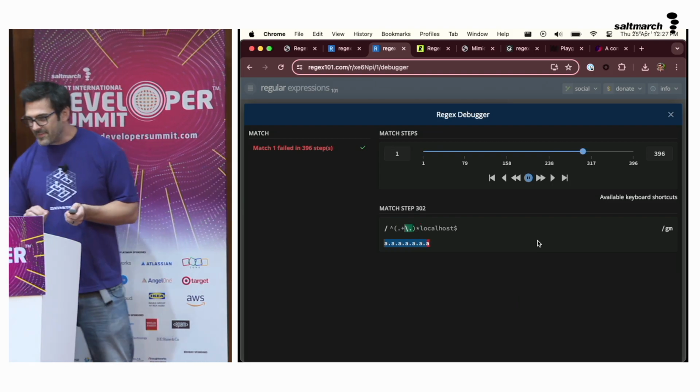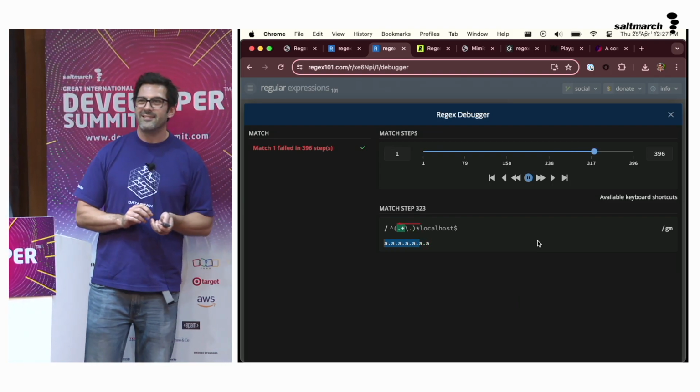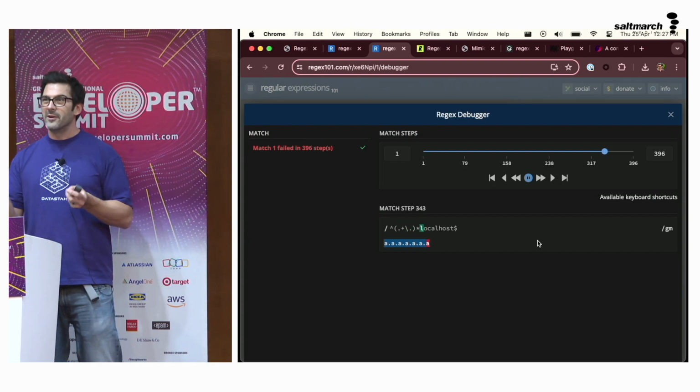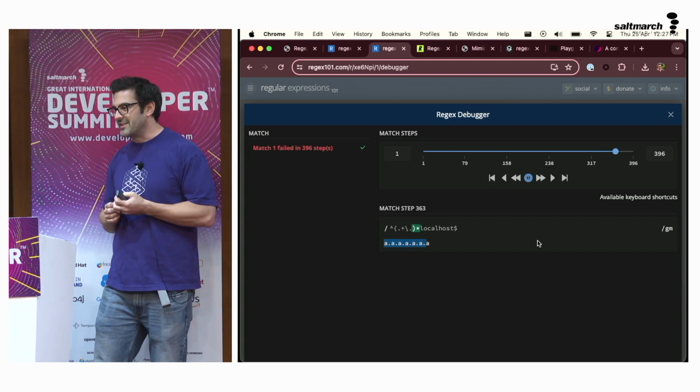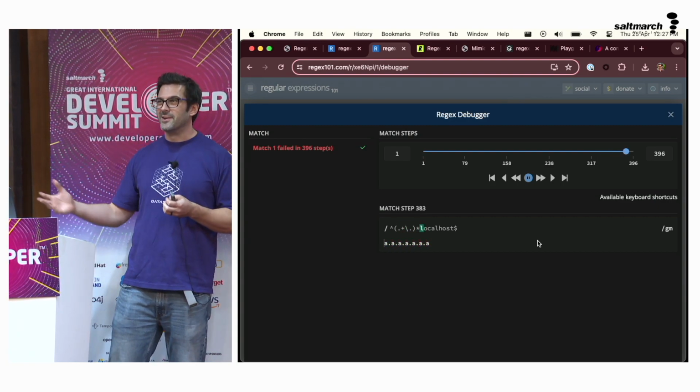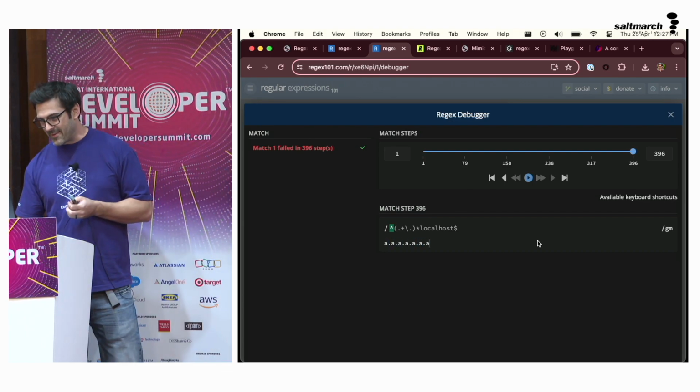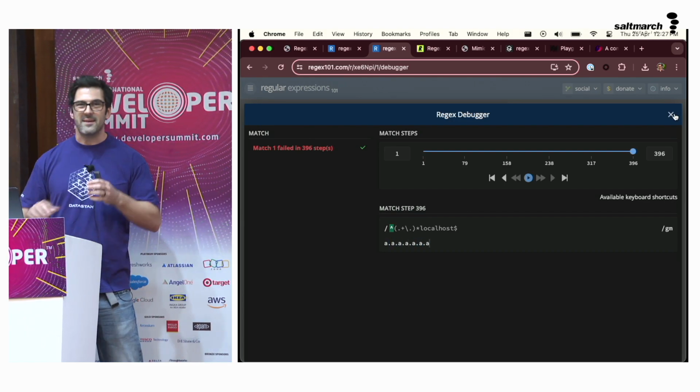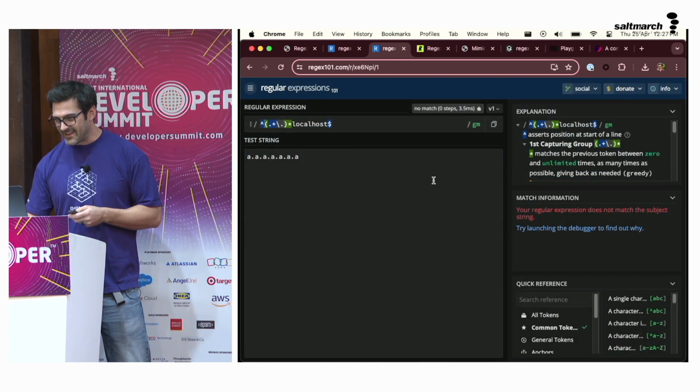Cool. This is Regex 101 and its debugger. It's absolutely great to debug your normal regular expressions when you're trying to fix something. But if you find that something's gone exponential, this debugger will show you all the steps it's trying to take to get through that. And it's really useful.